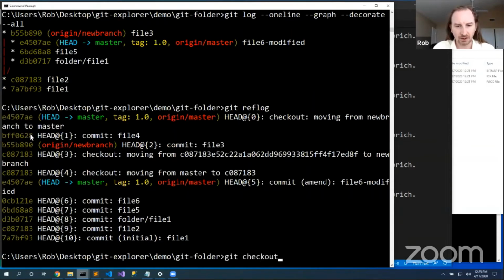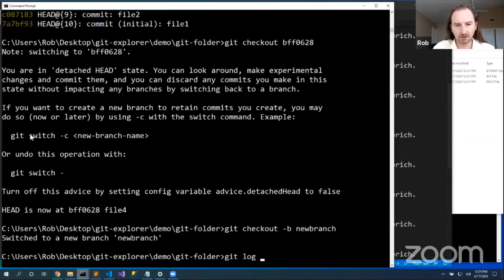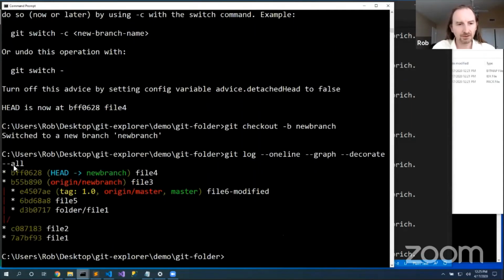Git checkout there, git checkout -b new branch. Git log --oneline --graph --decorate --all, and I've got my branch back. Reflog can be really helpful in knowing where I was and helping me get back to things.